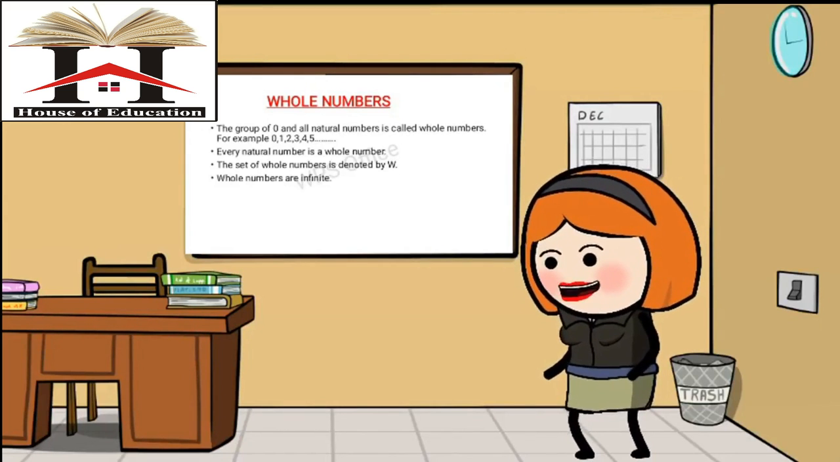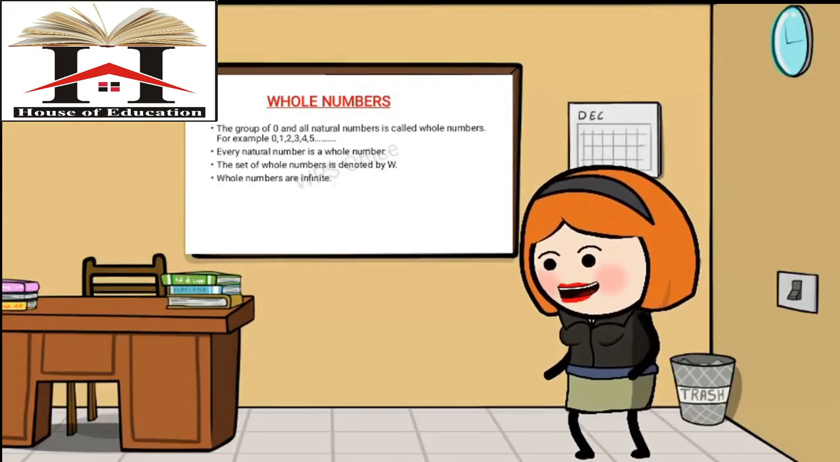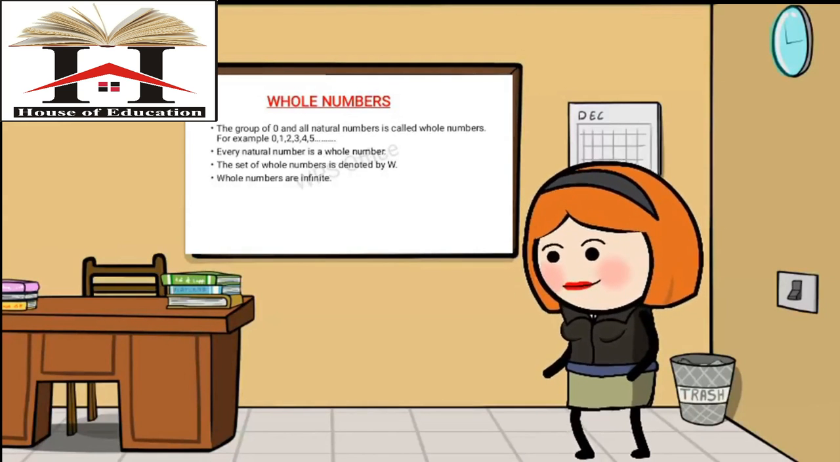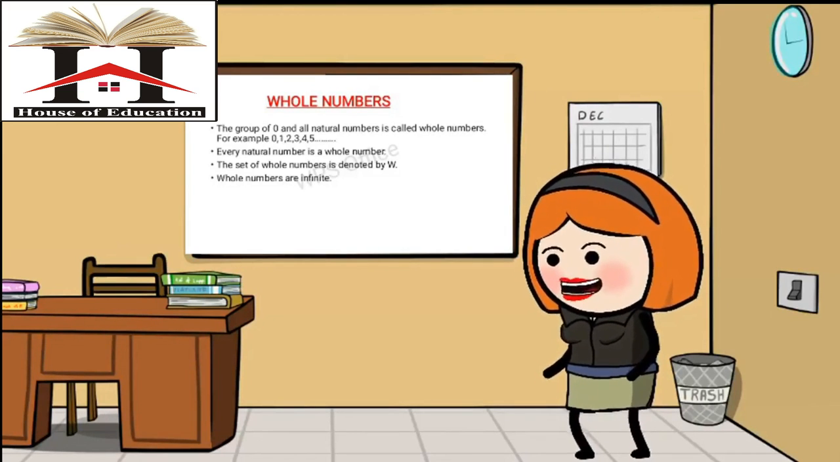The set of whole numbers is denoted by capital W. Whole numbers are also infinite. The smallest whole number is 0. Now Bunty, as you know, every natural number is a whole number. Can you tell me, can we say that all whole numbers are natural numbers?